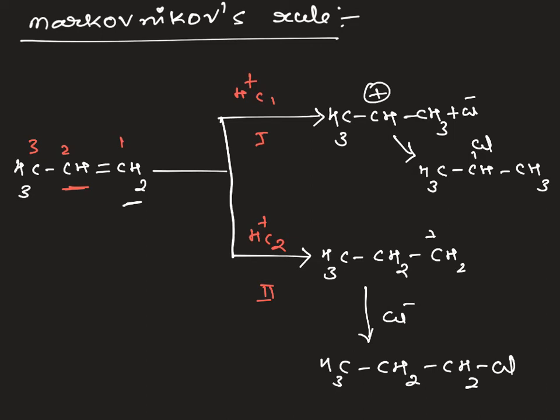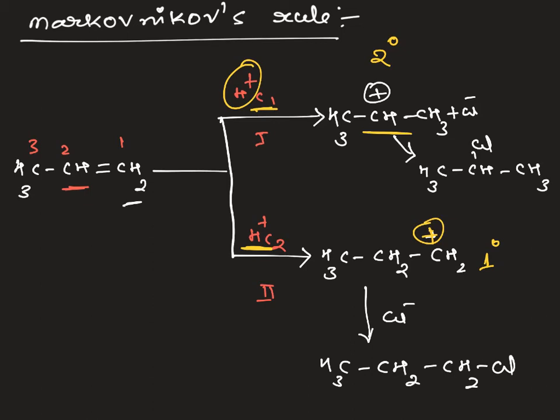And here you have to see the intermediate formation. Based on that, we can tell which is major and which is minor. If I add H plus at the C1 carbon, which carbocation is formed? A secondary carbocation. If I add H plus at C2, which carbocation is formed? Here a primary carbocation is formed.